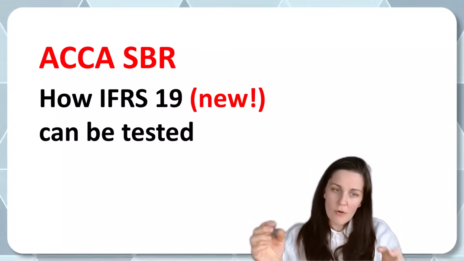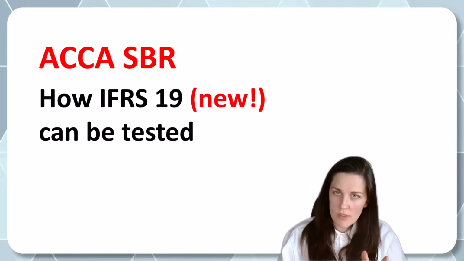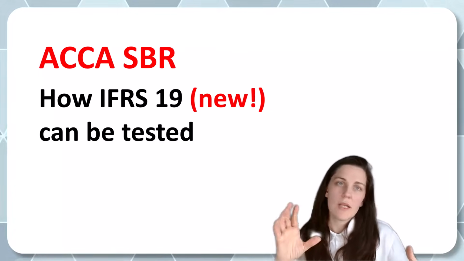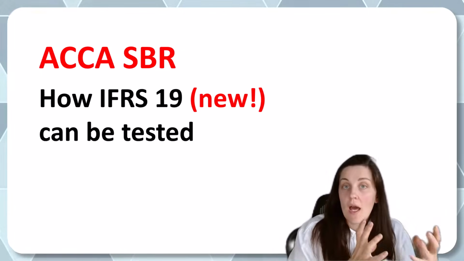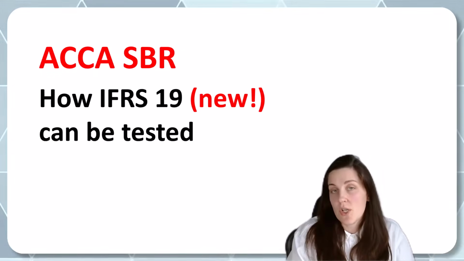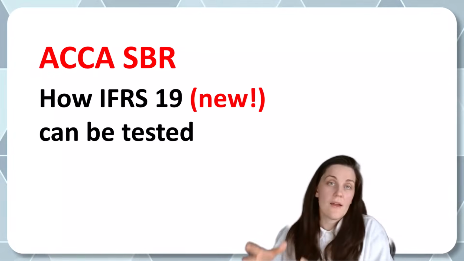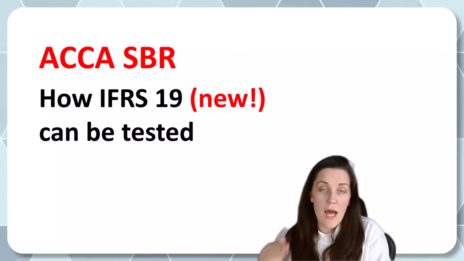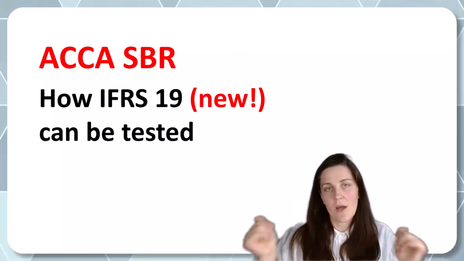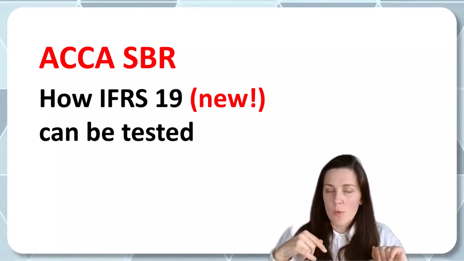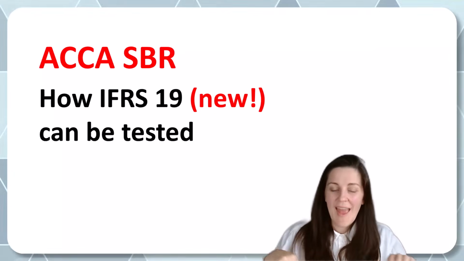And also, if there are accounting policy choices, so for example, if we're talking about property, plant, equipment, and we can use cost less accumulated depreciation and impairment, or we can use a revaluation model after depreciation, well, we should clearly state in our disclosures which accounting policy was chosen.